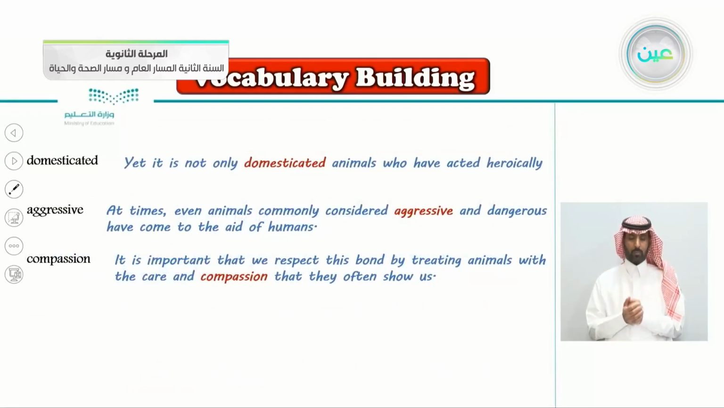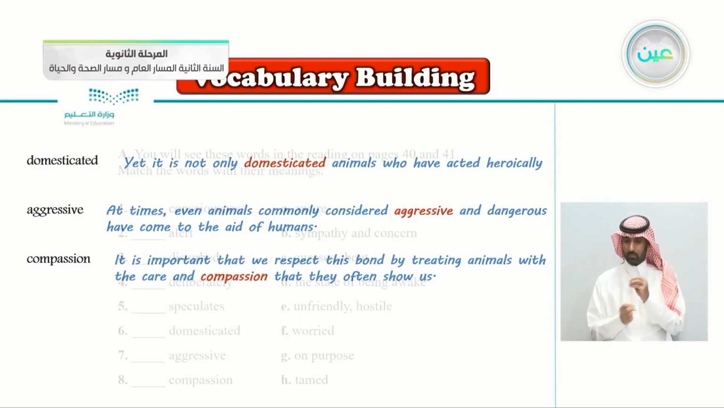And here, domesticated, yet it is not only domesticated animals who have acted heroically. Aggressive, I think you know the meaning of this word. At times, even animals commonly considered aggressive and dangerous have come to the aid of humans. Compassion, it is important that we respect this bond by treating animals with the care and compassion that they often show us. So these are the words in the text we'll be learning next lesson.